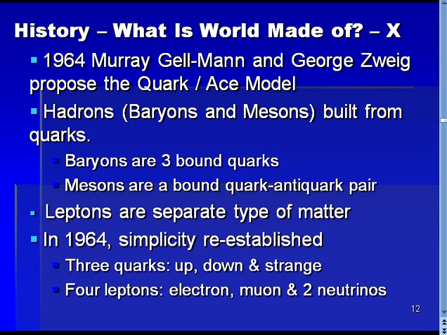In the quark model, hadronic matter is proposed to be built from underlying quarks. Baryons have states that have 3 bound quarks, while mesons are a bound quark-antiquark pair. Leptons were identified as a separate type of matter. As a result, in 1964, simplicity was reestablished. Nature consisted of 3 types of quarks named up, down, and strange, and 4 leptons, which were the electron, the muon, and their 2 associated neutrinos.